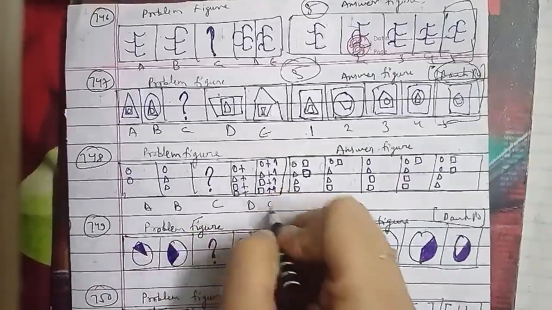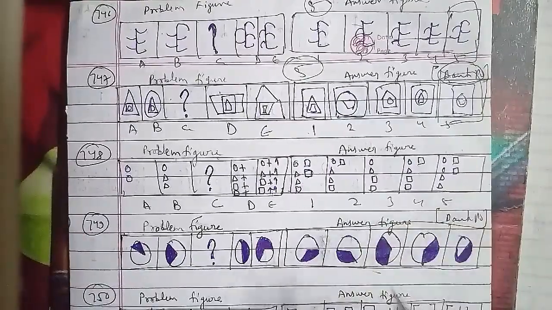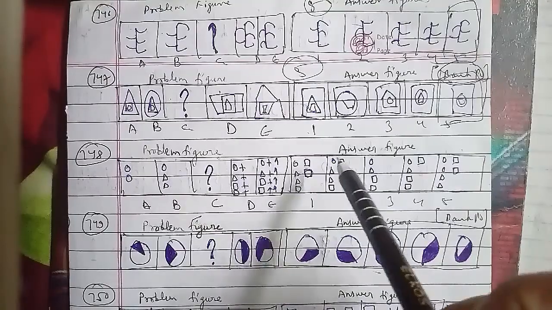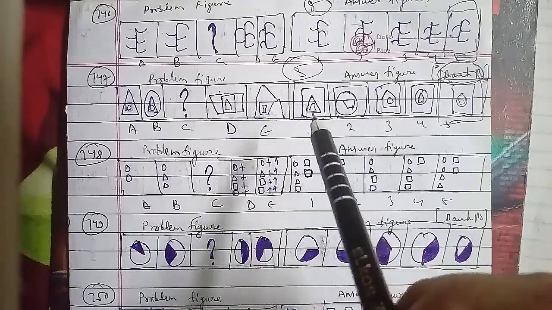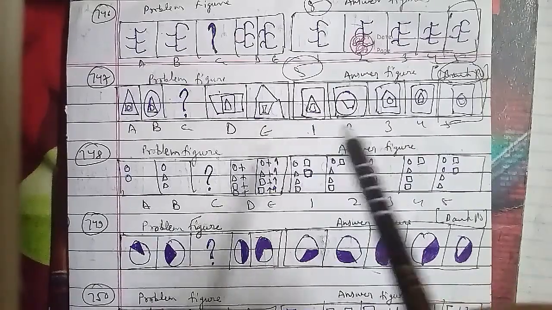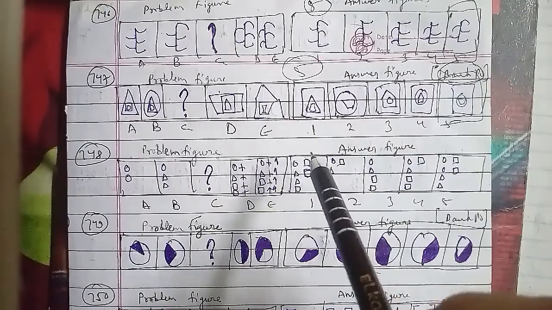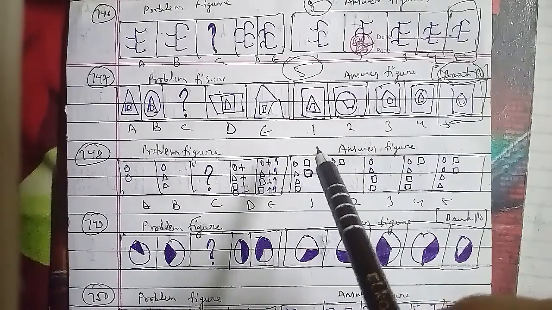In the first step, one of the identical symbols is lost and two identical symbols are added in the second step, and one of the added identical symbols is lost and three identical symbols are added, and the procedure goes on. So the missing figure among the answer figures is your fourth figure, which will be the right answer for this question.